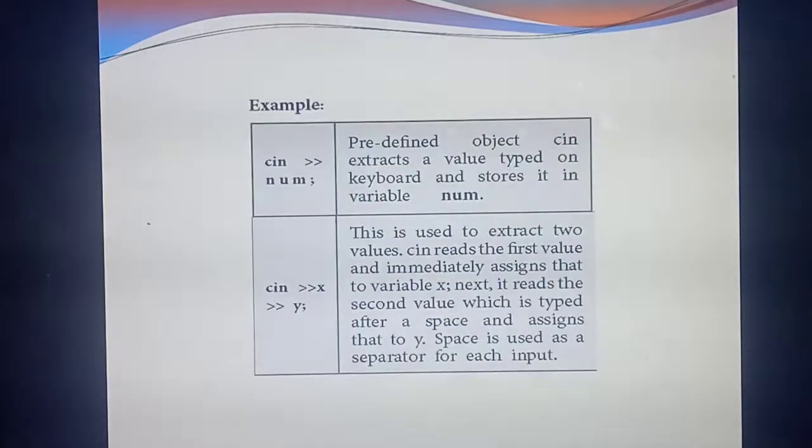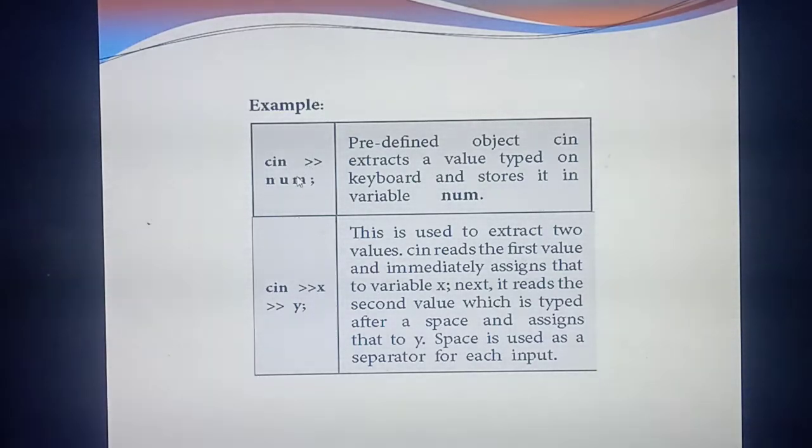Understand? See this example. Listen, how do you need to give the input? First you should define the identifier cin. Then which symbol? The double greater than symbol. Then the variable. So they are giving cin, the double greater than symbol, then the variable name num. What's the meaning? Cin is the predefined object. Already you have studied the predefined object. Then which symbol? The double greater than symbol.